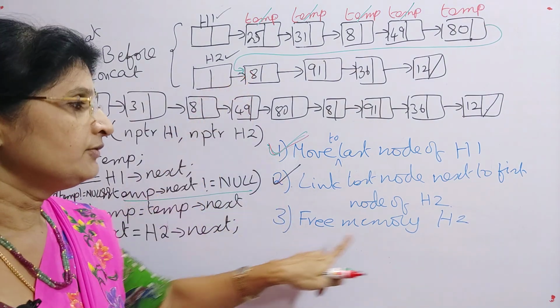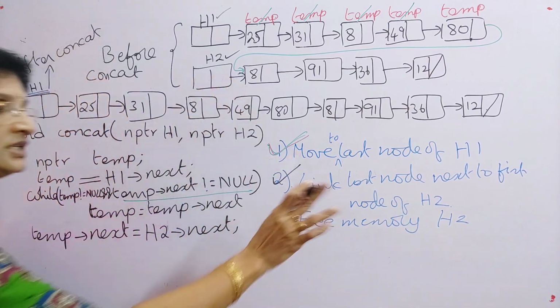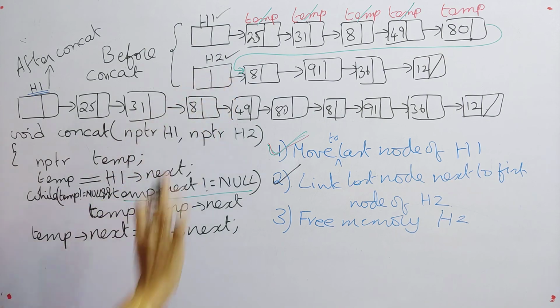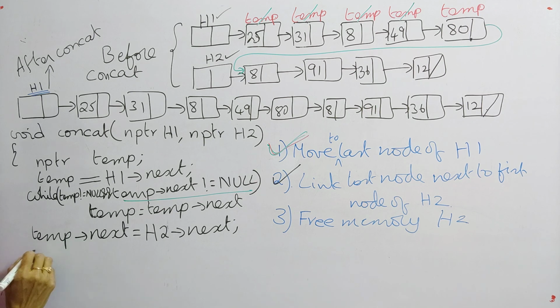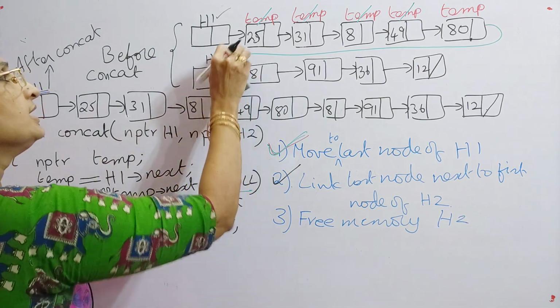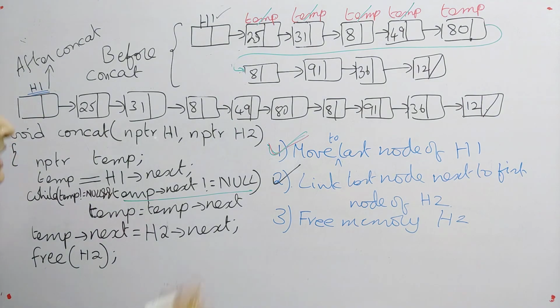But if you want, you can delete only H2, that is enough. So that means here we have to save only H2 address. So for that, we can give free of H2. So now what happens? So this H2 has been deleted for us. We have deallocated the memory of H2.